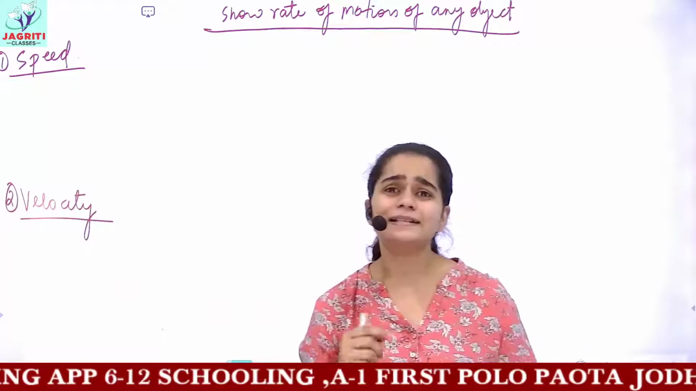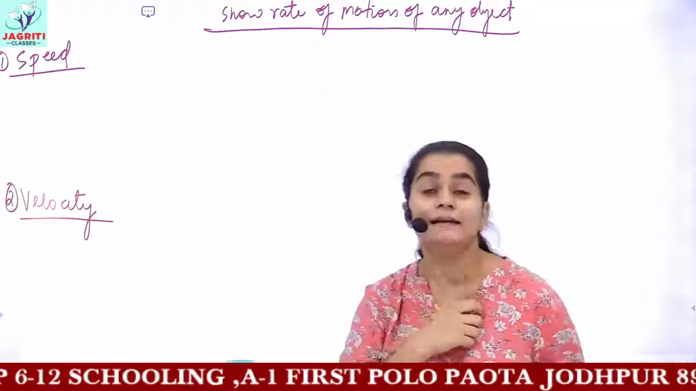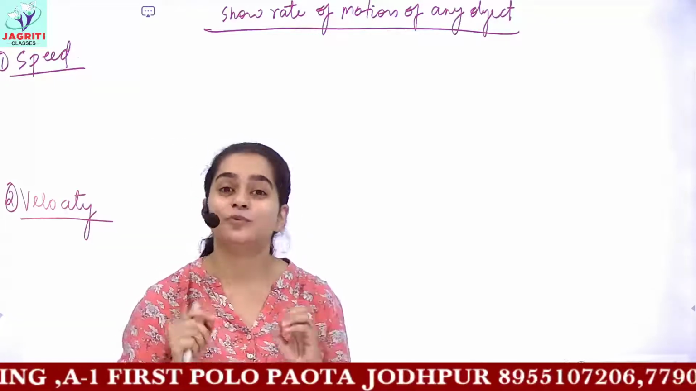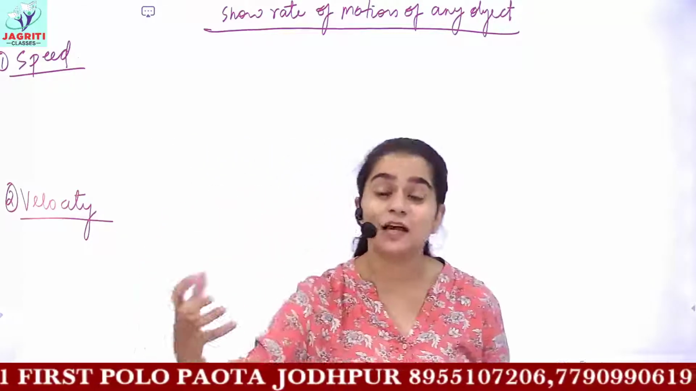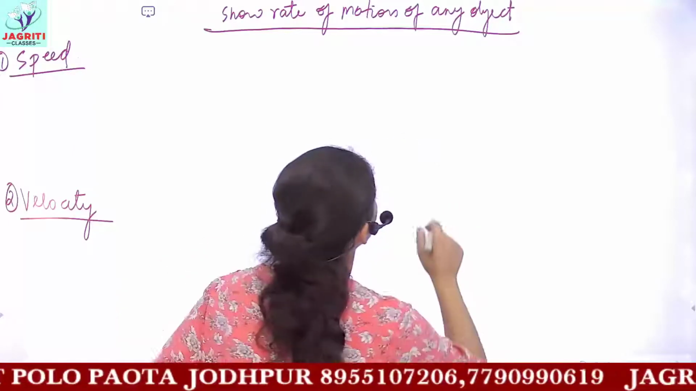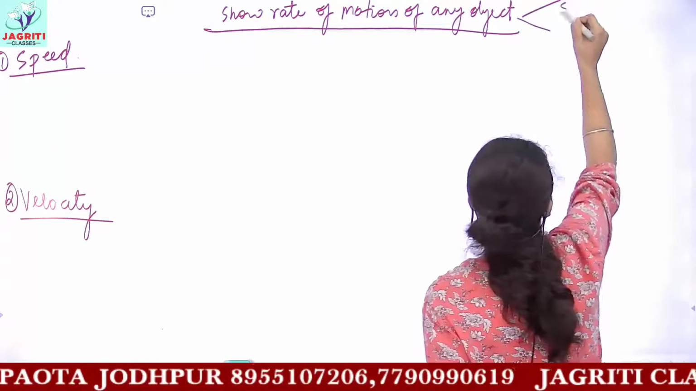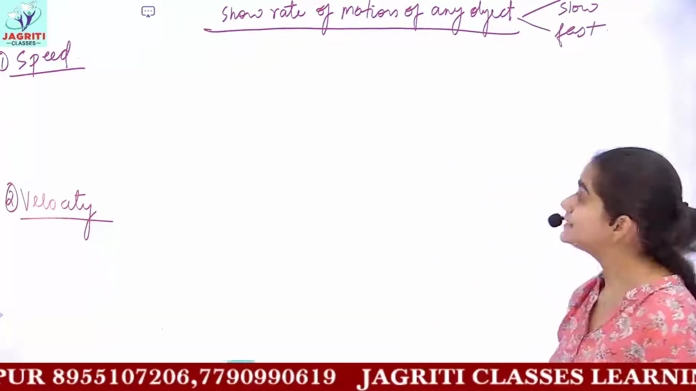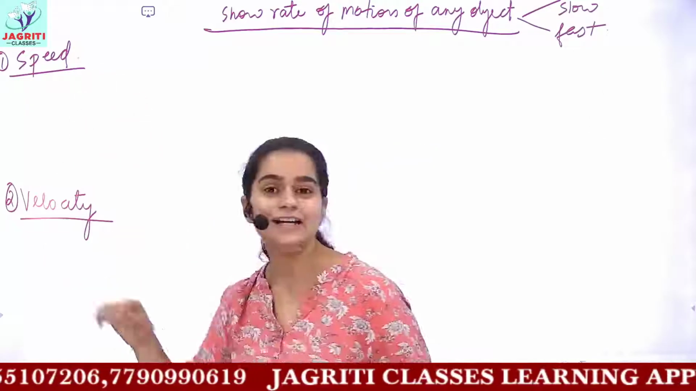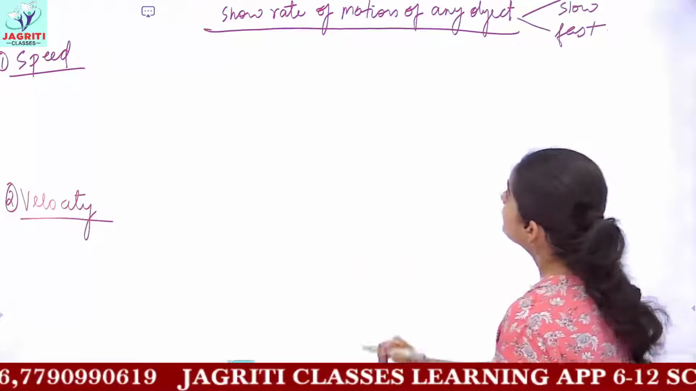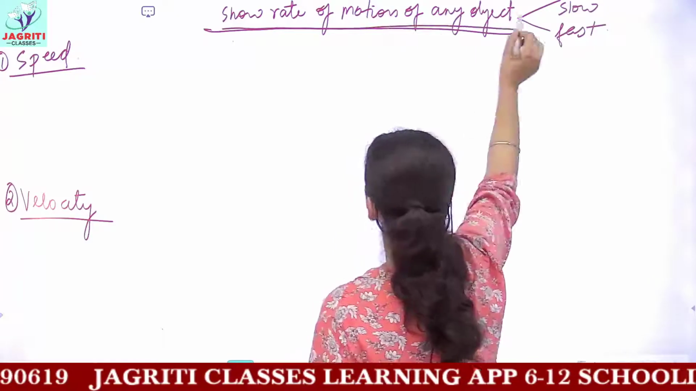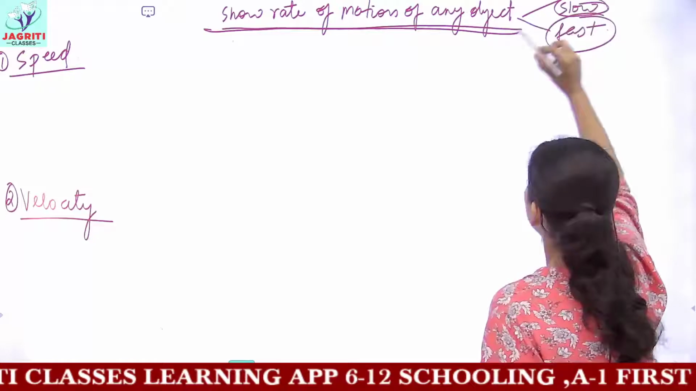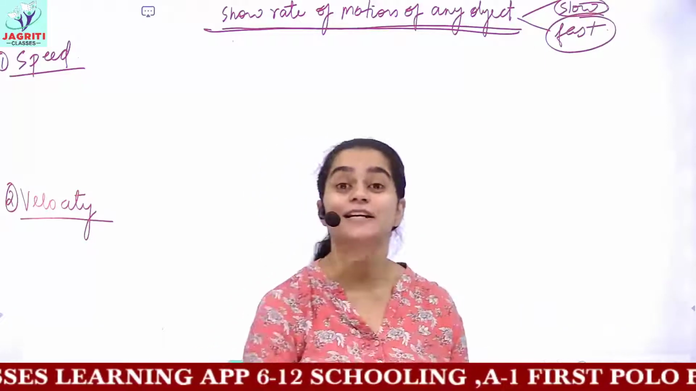What do you understand by the term rate of motion? Rate of motion means speed and velocity give you an idea whether an object is moving in a faster way or slowly. This idea you get from the term speed and velocity here. So both these terms show you the rate of motion of object, that is either the object is moving slowly or the object is covering the distance with a faster pace.